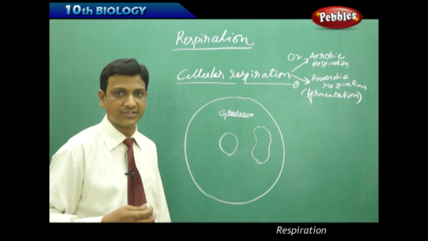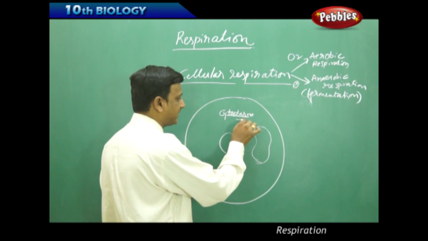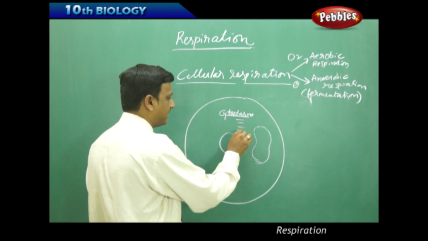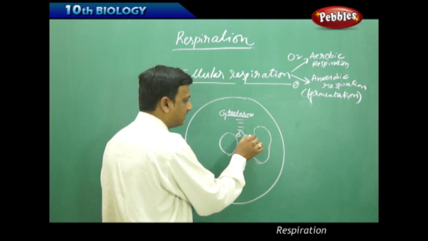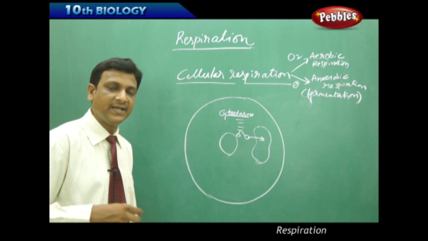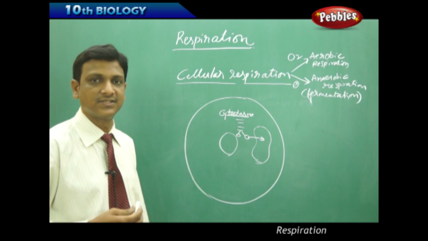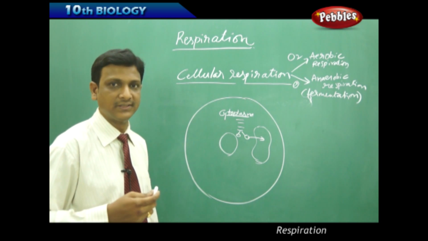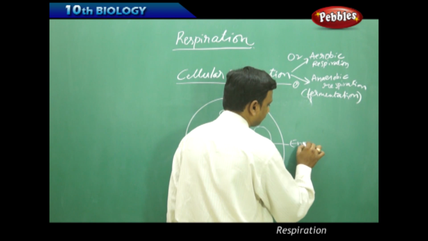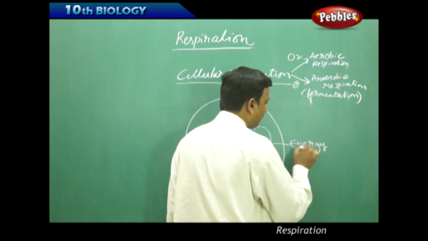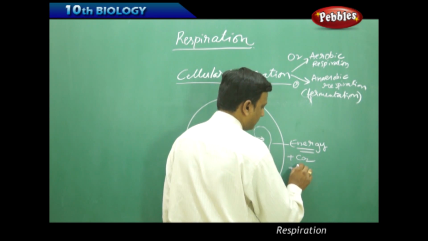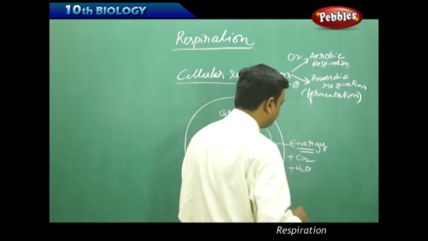Among those set of reactions, a few reactions take place in the cytoplasm, and some products are formed here, and these products enter the mitochondria, and the remaining chain of reactions takes place in the mitochondria till energy is liberated, because it is the ultimate aim of respiration: energy plus carbon dioxide plus water vapor.